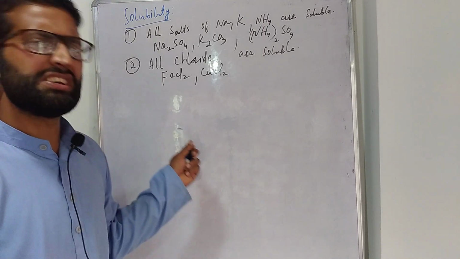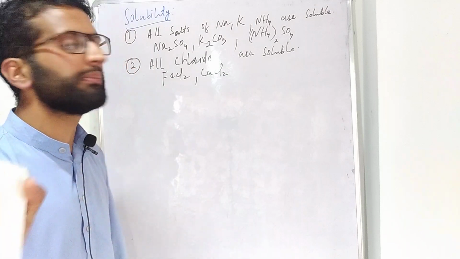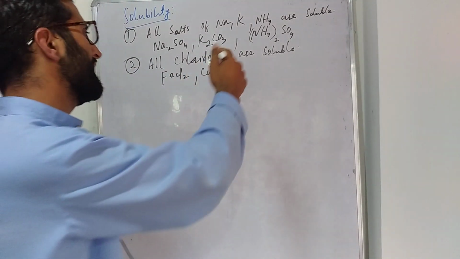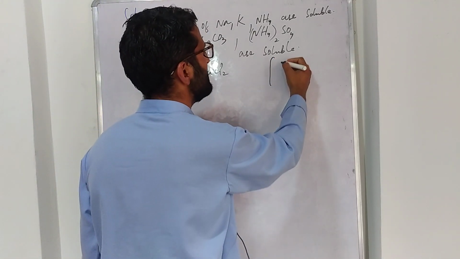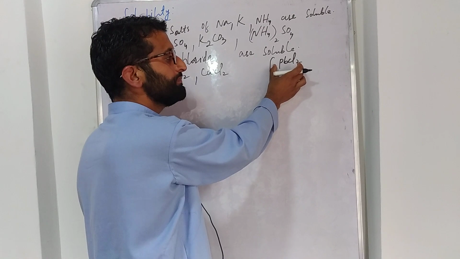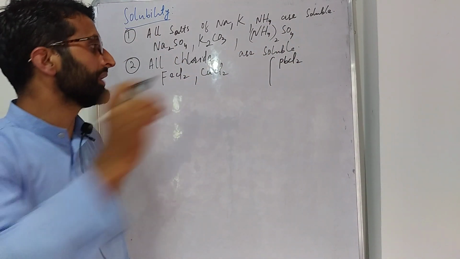But chemistry is full of exceptions. You have to every time remember the exceptions. There are exceptions in case of chloride. Exception number 1 is PbCl2. What is this PbCl2? This PbCl2 is lead chloride.